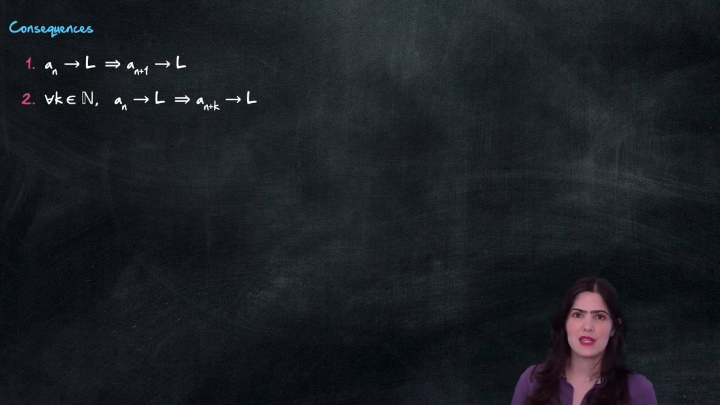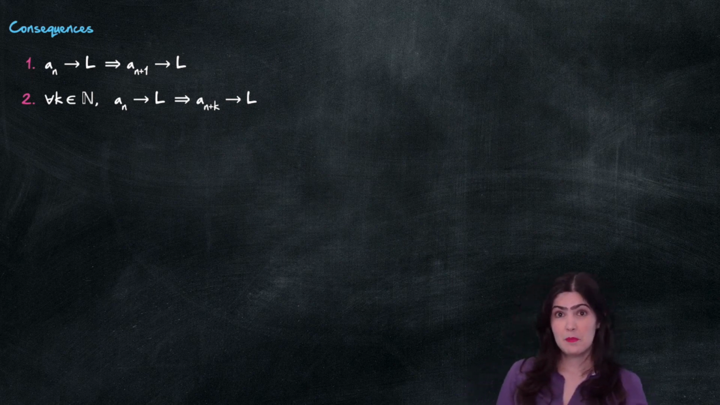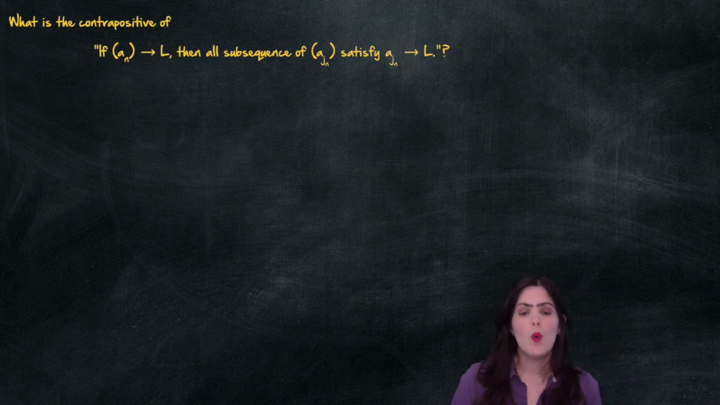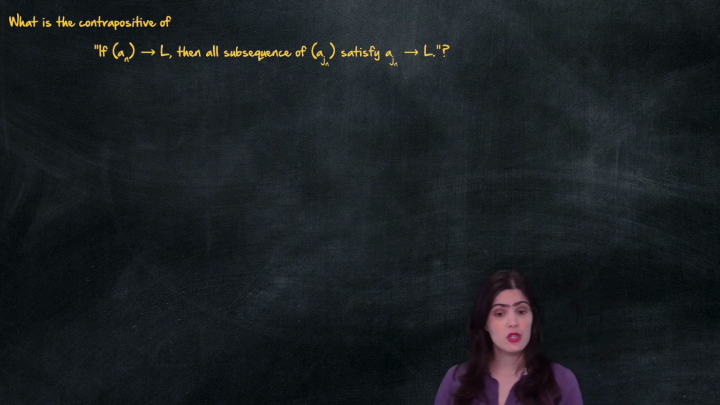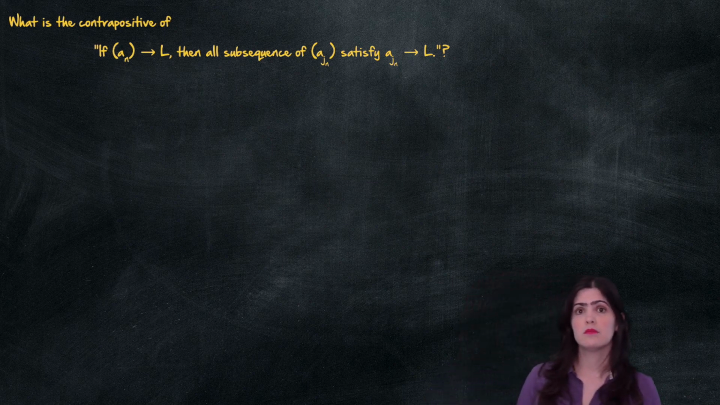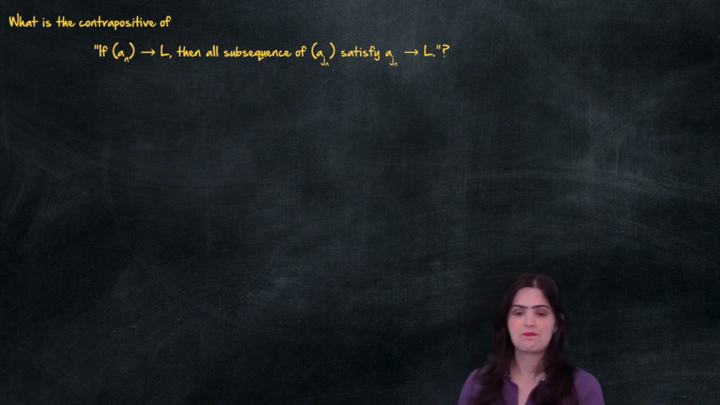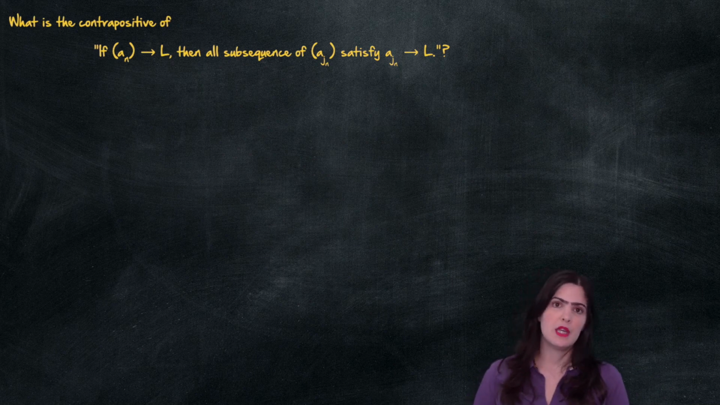And now I want to take a look at something that is also a consequence of this, that is a bit more difficult to see, so I'm going to go slowly. We want to look at the contrapositive of the statement that if my sequence converges, then all the subsequences converge to the same thing. I invite you to pause the video here and try to think about how we could write down the contrapositive before we continue.